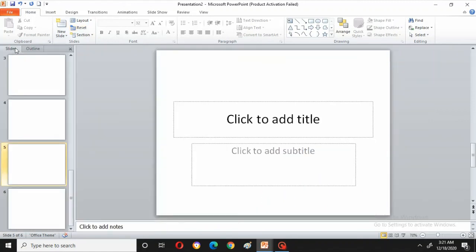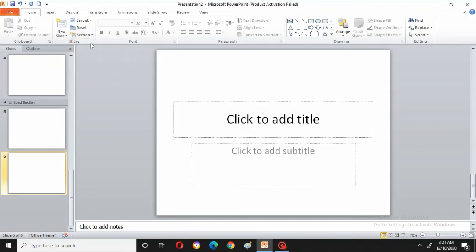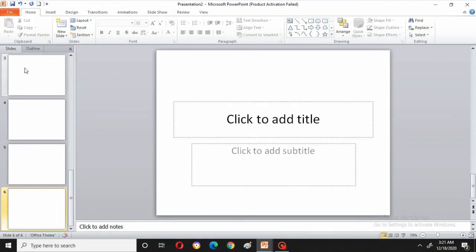That means the slides are shown very small. Okay, reset. Even you can remove the reset also. Here I will show you some sections. If you want to add some sections, you can see here a section is already added after the fourth and fifth. I will remove it. Remove all sections, so everything has gone and everything is showing clearly. Okay, like this you can do all these things.